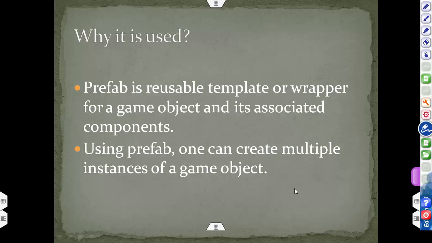As we know, a game object may be used multiple times in various scenes, or a single game object may be used multiple times in a single scene. So it is impossible without prefab to create a single game object multiple times within a game.